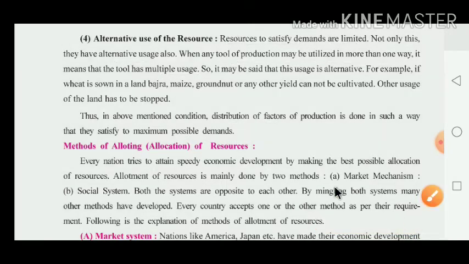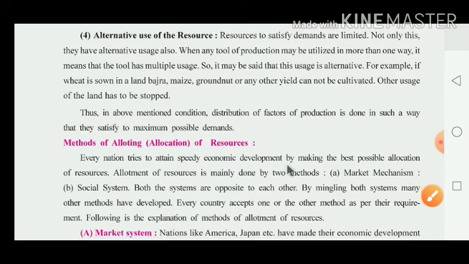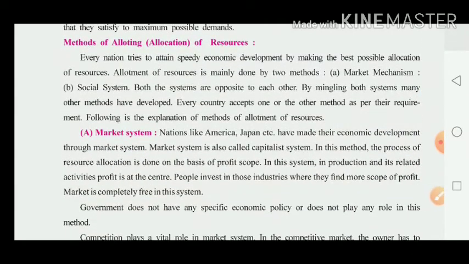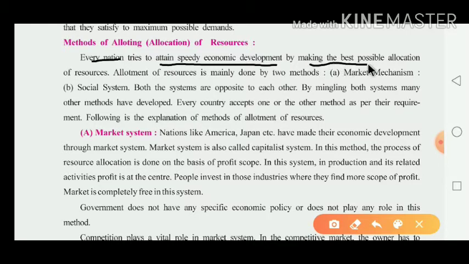Now our next topic is regarding the method of allocating the resources. Every nation tries to attain speedy economic development by making the best possible allocation of resources. Now what they have given is that every nation attains speedy economic development. Then how do you achieve speedy economic development? By making the best possible allocation of resources.